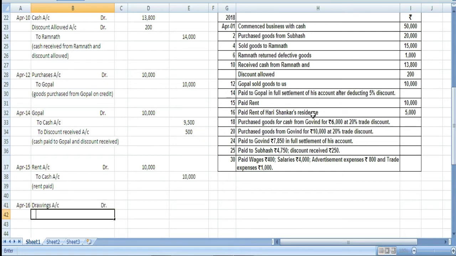The rent which is paid for the personal house of Hari Shankar is paid in cash because there is no word cheque written over there. So, cash according to the real account goes out. So, we are going to write to cash, and the amount that is paid is 5,000. Okay.